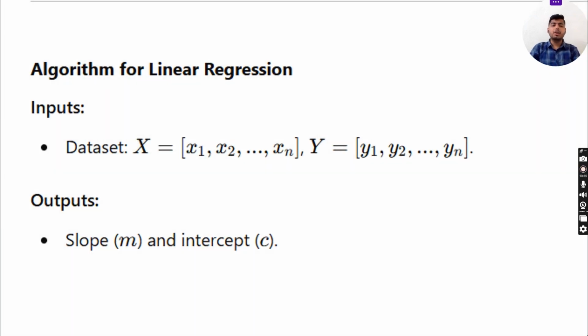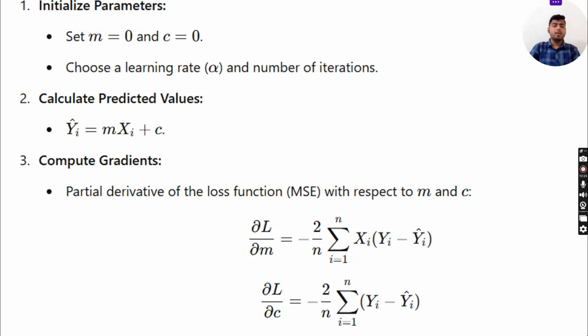Algorithm for linear regression. Input: data set x = x1, x2 to xn, y = y1, y2 to yn. Outputs: slope m and intercept c. Steps involved in it. First, we initialize parameters, that is set m = 0, c = 0. Choose the learning rate, which is alpha, and number of iterations. Calculate predicted values, yi hat = m xi + c. Next is compute gradients, that is partial derivative of loss function with respect to m and c.